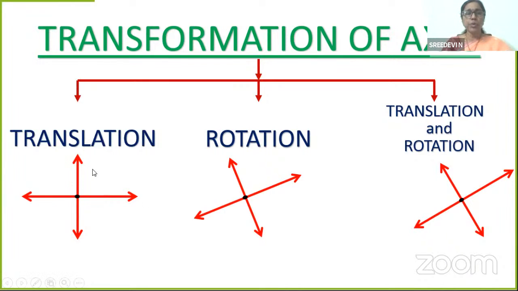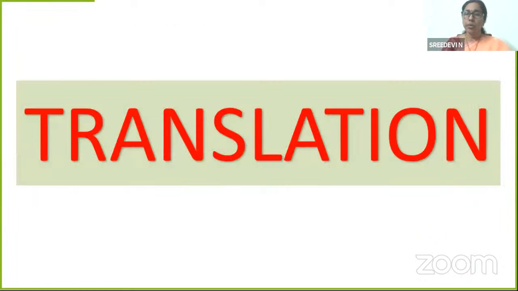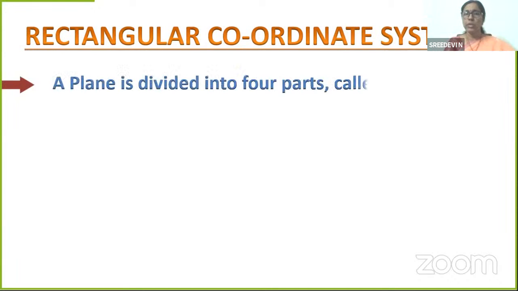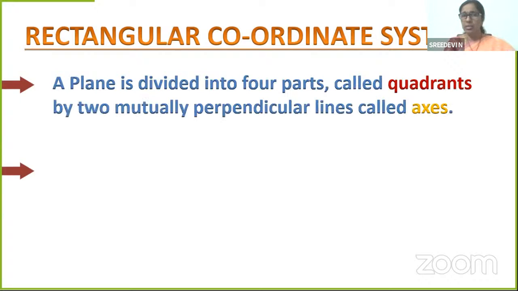Before getting into what transformation of axis really means and what changes it brings in the position of points and curves, let's recall what you already know. You already know about the rectangular coordinate system, isn't it? What is the rectangular coordinate system? Two mutually perpendicular lines, which we call axes, and the plane is divided into four parts called quadrants.